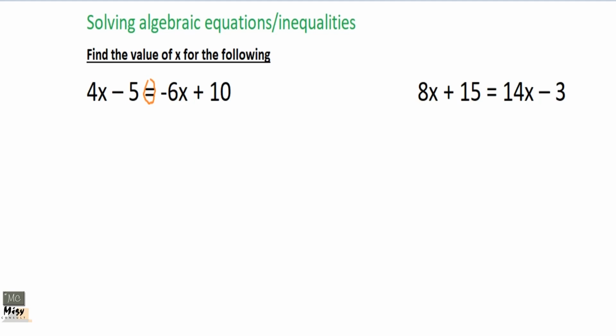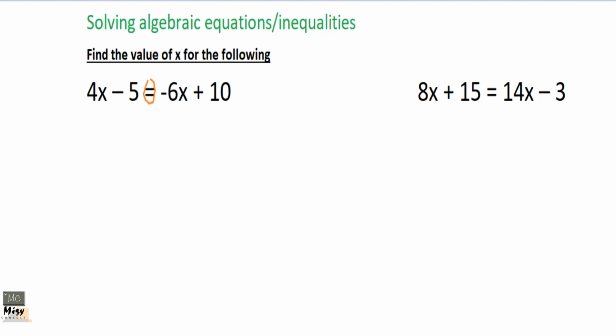Okay, from what we see here, the instruction says find the value of x for the following. So it means that we are making x the subject. We'll be treating change of subject on its own very soon. This time we are dealing with only a one-variable equation, meaning that only one variable is there, which is x. That is why we'll make it simple.